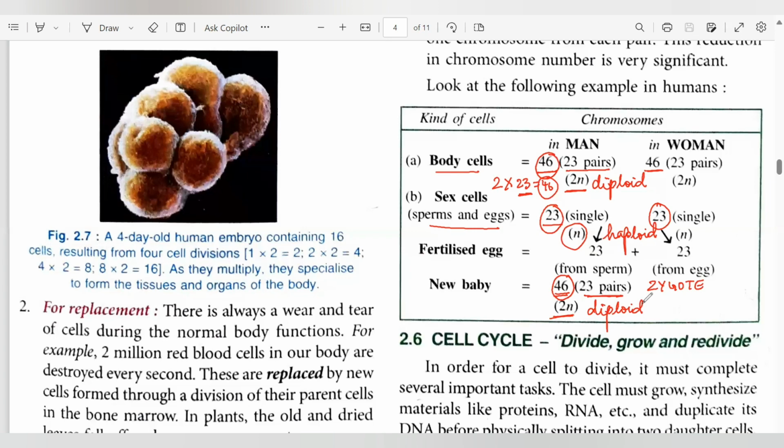So with this, we have completed what chromosomes are and what they are made up of. In the next video, we will be learning about the different stages of the cell cycle.